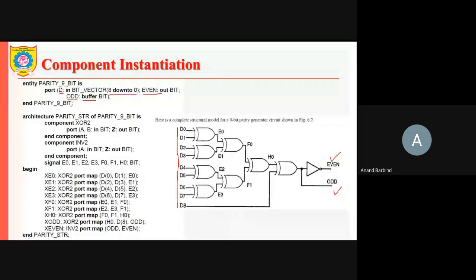We want to have this particular circuit, so we write the entity statement. We specify what the inputs and outputs are for this particular circuit. That has been shown with the help of this entity statement. Like in the other VHDL programs, we have to use the entity statement for writing this program.